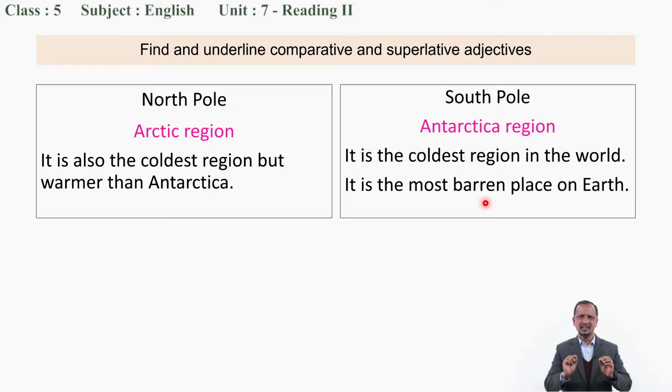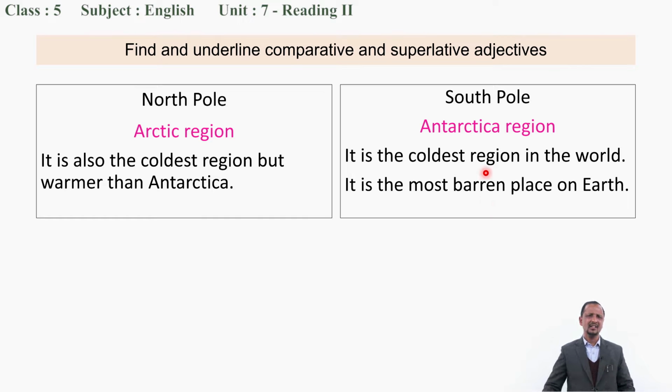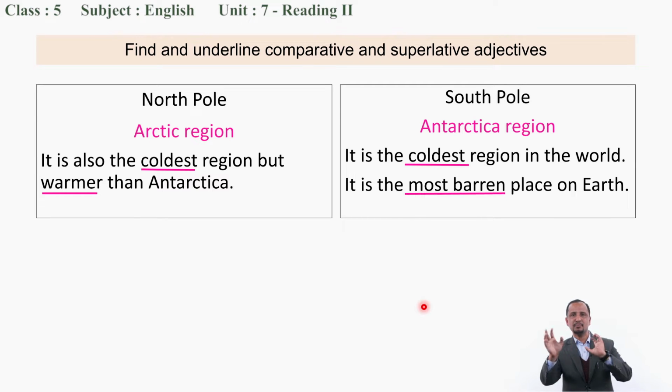Now, another simple work, let's do it. Find and underline the comparative and superlative adjectives from here. Could you find them? Well, you can find them, it's an easy one. That is coldest and warmer in the first, North Pole, Arctic region, two adjectives. And here, coldest and most barren. So comparative and superlative forms are used to compare the two poles, right?